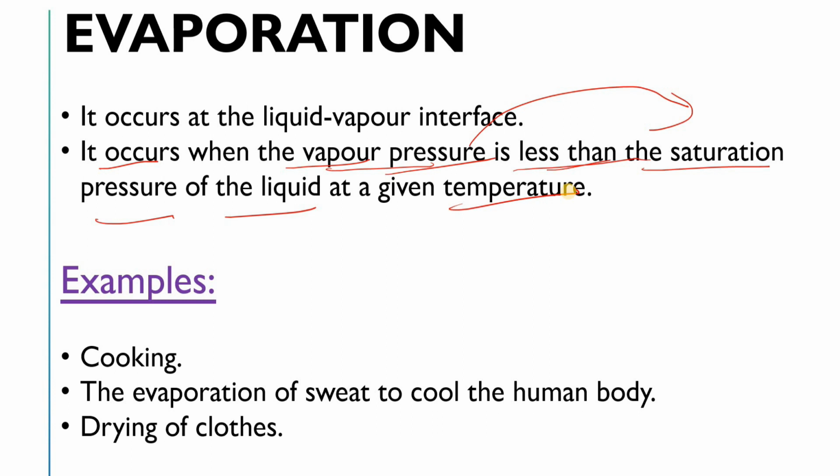Are you getting my point? I am simply asking that if your vapor pressure is less than the saturation pressure at a given temperature, then evaporation occurs, right? Now what will happen when the vapor pressure is equal to or greater than the saturation pressure of a liquid at a given temperature?